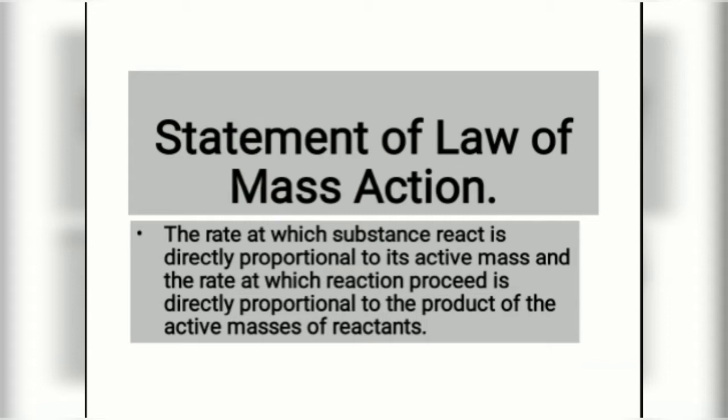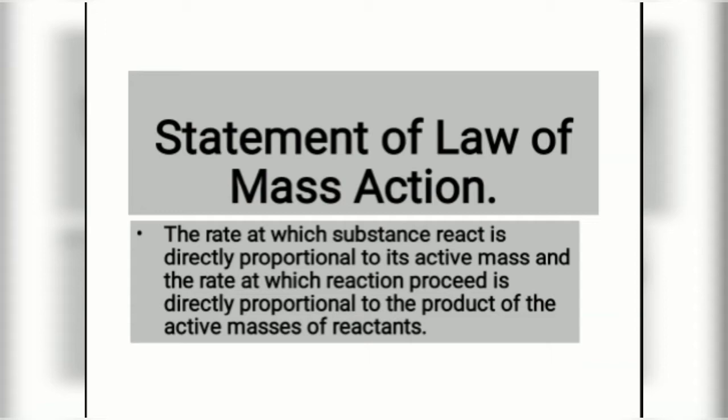Okay, now we are going to understand the statement of the law. The law has two parts. The first two lines are about individual substances or reactants, and the second two lines indicate the whole reaction proceeding.